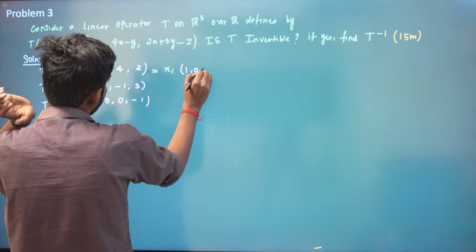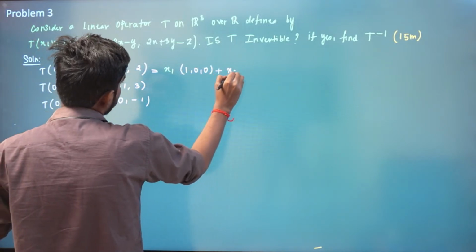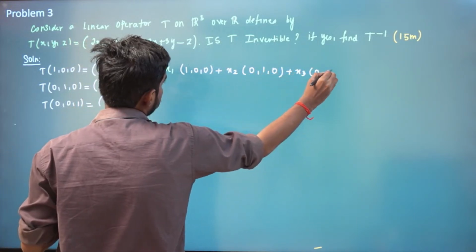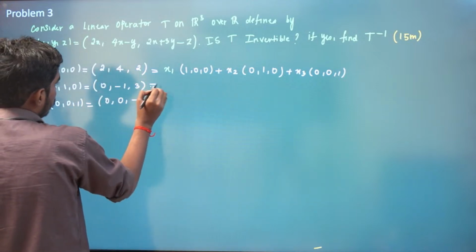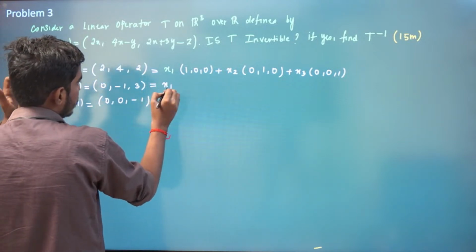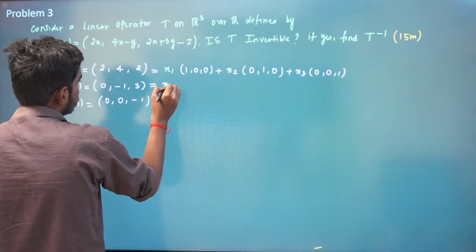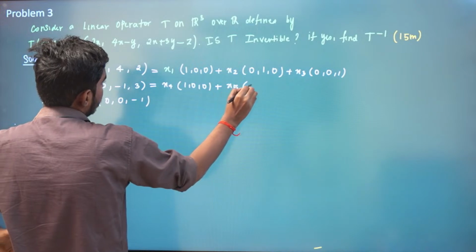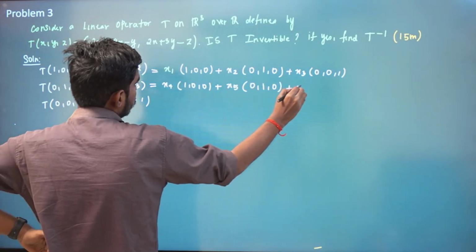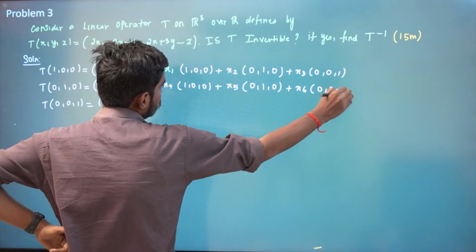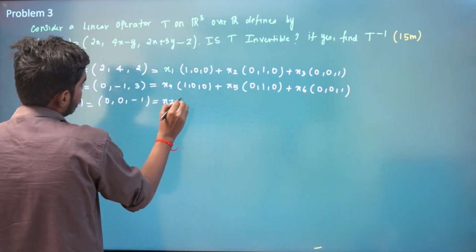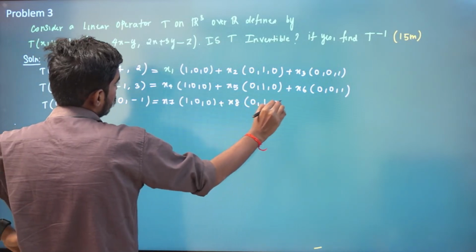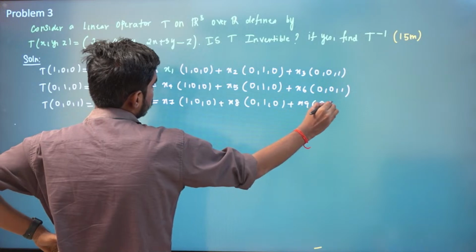So what is our basis vector? x1 times (1, 0, 0) plus x2 times (0, 1, 0) plus x3 times (0, 0, 1) equals, let us call this some x4, x4 times (1, 0, 0) plus x5 times (0, 1, 0) plus x6 times (0, 0, 1), and some x7 times (1, 0, 0) plus x8 times (0, 1, 0) plus x9 times (0, 0, 1).